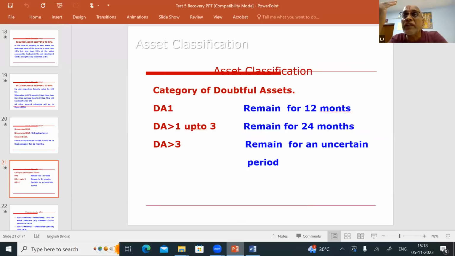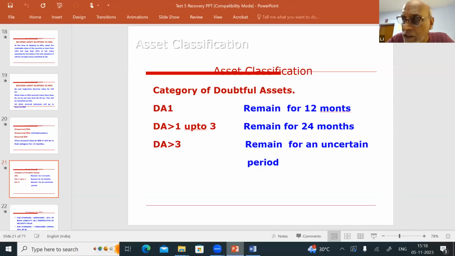Now doubtful. After 12 months, the advance will go to doubtful. Whether it goes to doubtful depends upon availability of the security, which you already saw. For the first 12 months, whenever an account slips to NPA, we have to decide whether it will go to substandard or to loss. Once you decide that this account has to go to substandard, it will remain in the substandard category for 12 months. Then next year, whether it goes to doubtful or loss asset, you have to decide depending upon the availability of the security.